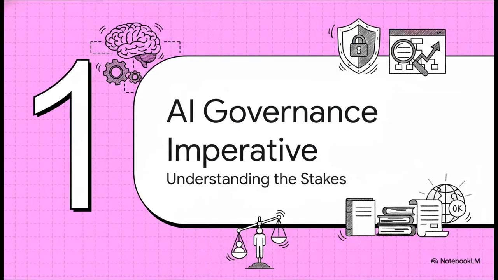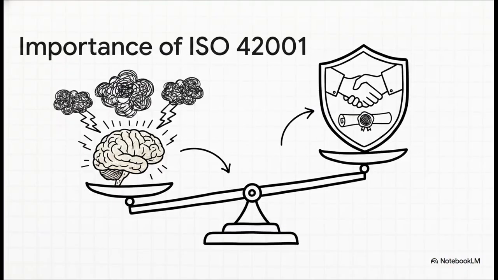Module 1. The AI Governance Imperative. Understanding the stakes. Before you start memorizing clauses, you absolutely have to understand the stakes. Knowing why we audit is honestly just as important as knowing how to execute the audit itself.